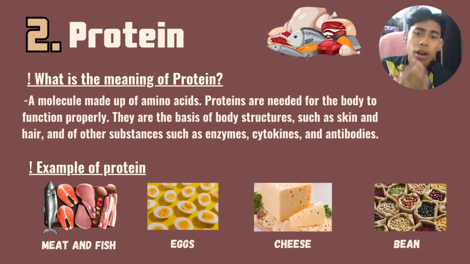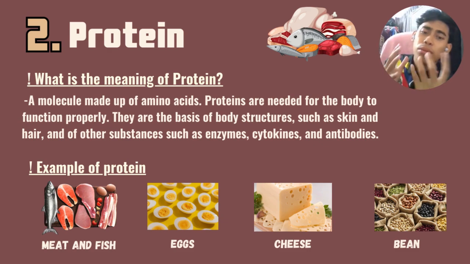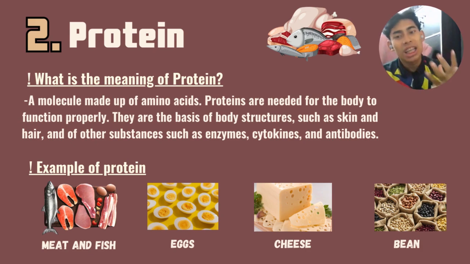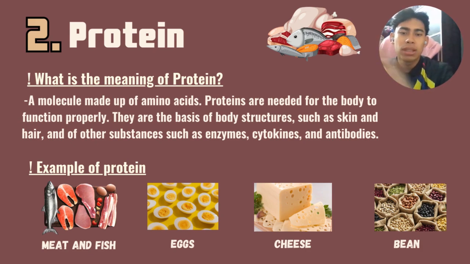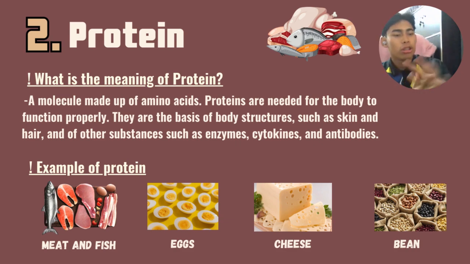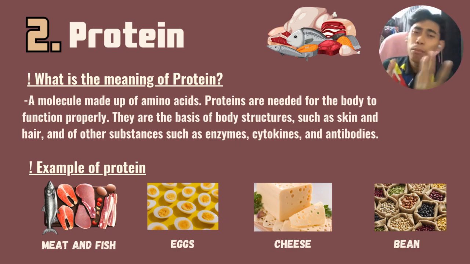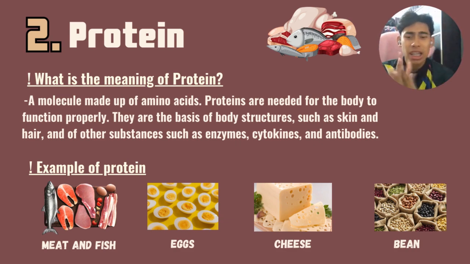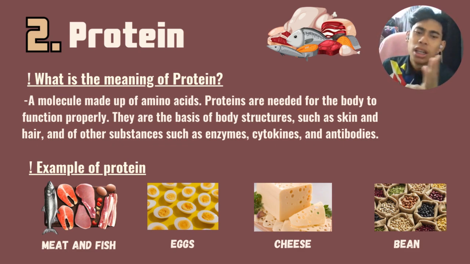A molecule made up of amino acids, proteins are needed for the body to function properly. They are the basis of body structures such as skin and hair, and of substances such as enzymes, cytokines, and antibodies. We have four examples of protein, which are meat, eggs, which we eat maybe three times per week, cheese, and beans.